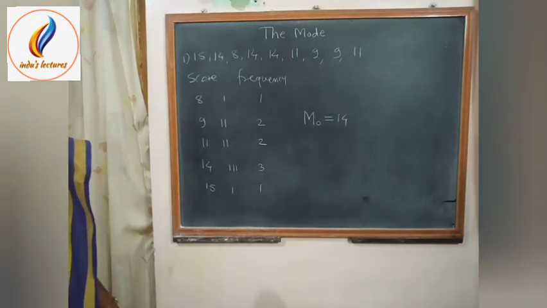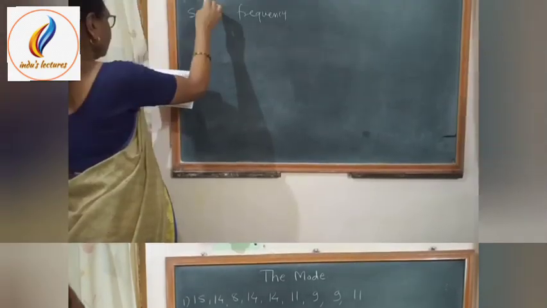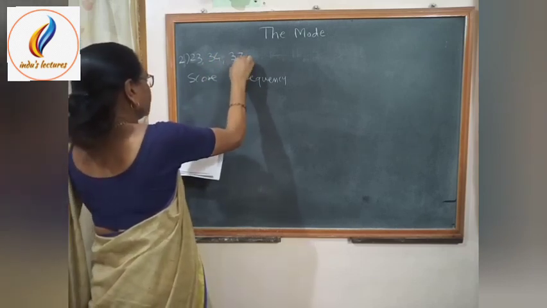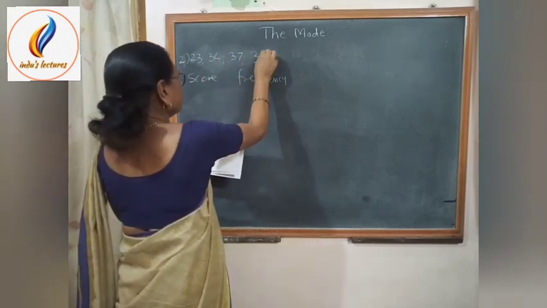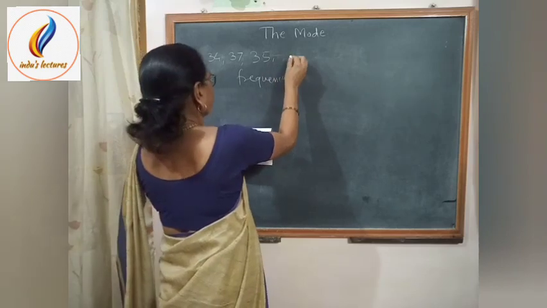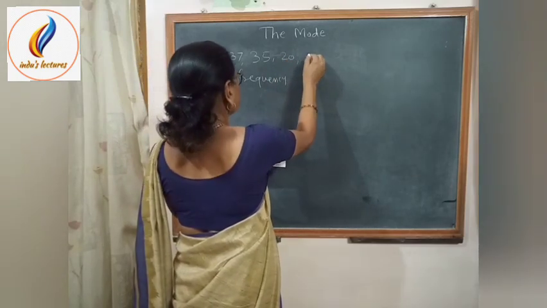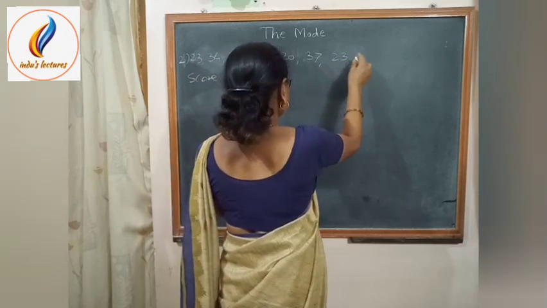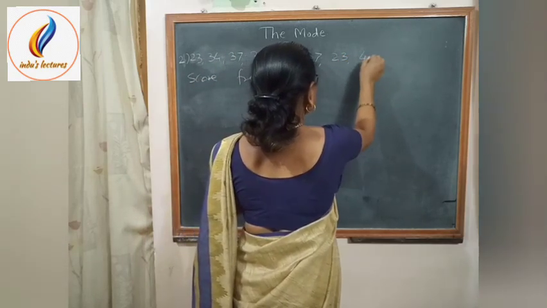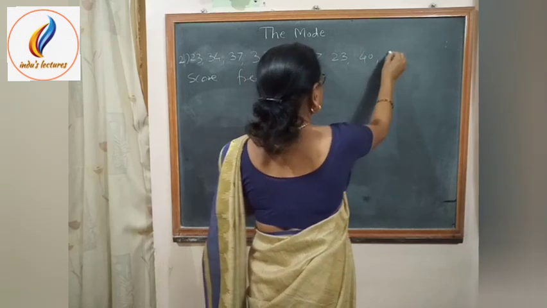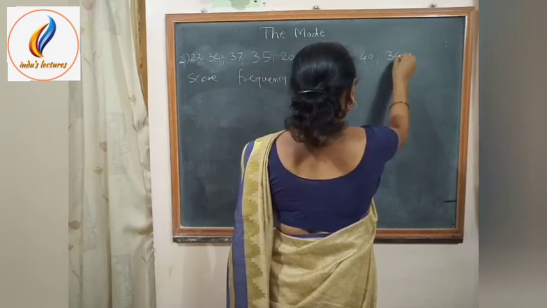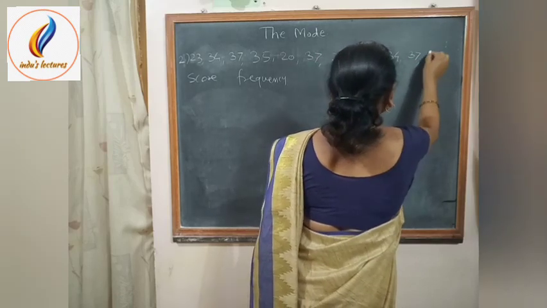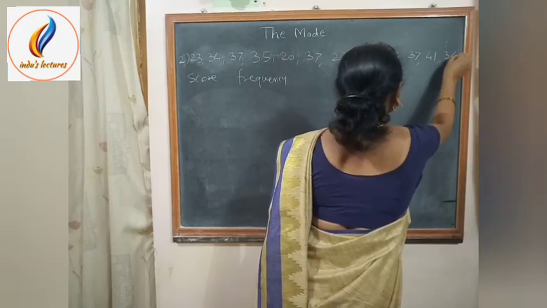Now consider the second set of scores: 23, 34, 37, 35, 20, 37, 23, 40, 34, 37, 41 and 34.